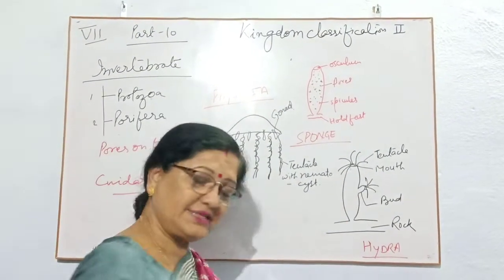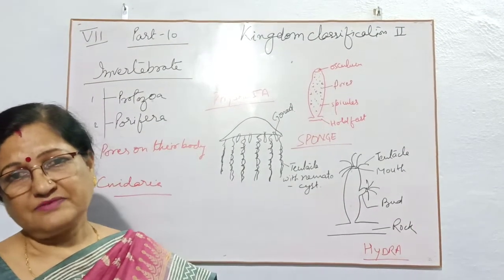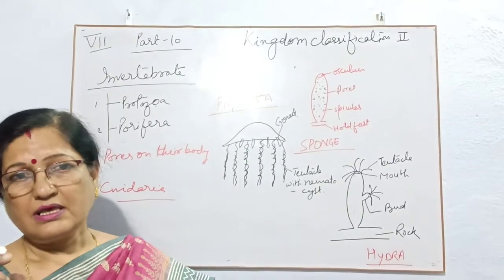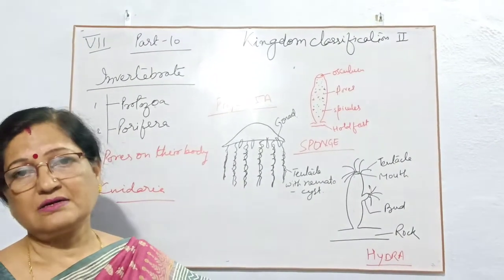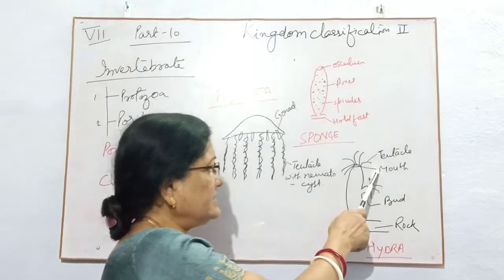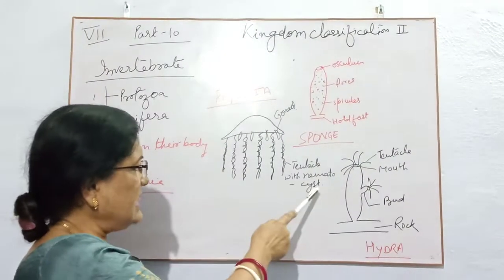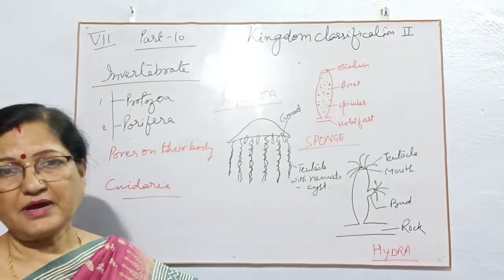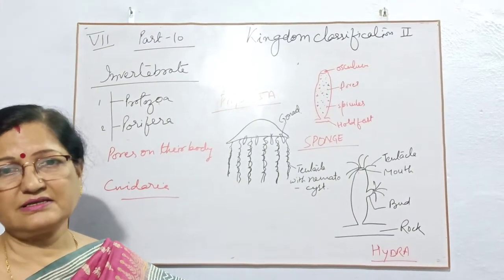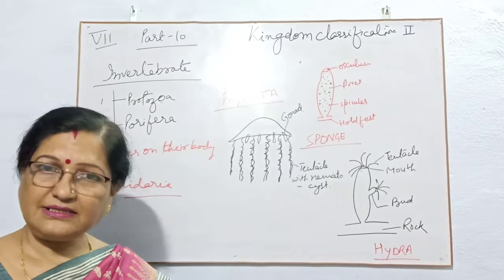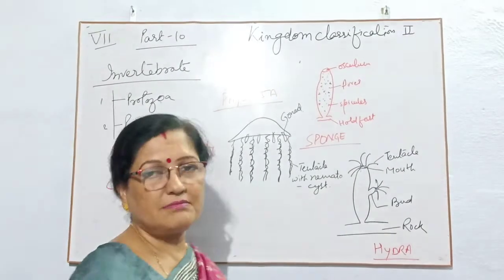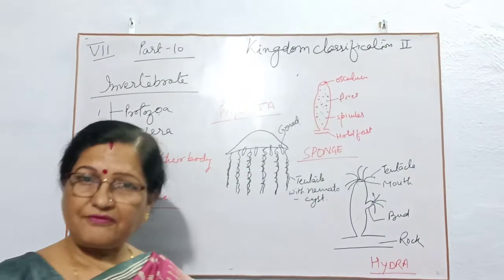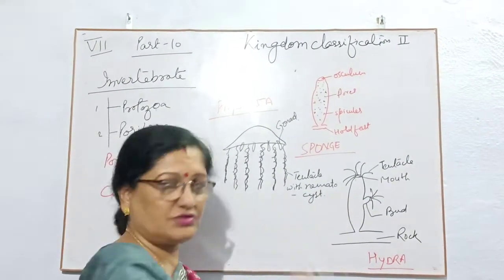Next activity is to grasp the animals by their tentacles, because these tentacles have a different type of cell, the nematocyst. Nematocyst can paralyze their prey, and then they take the prey through the mouth, and every function goes on inside the body. After digestion again they will throw it out.